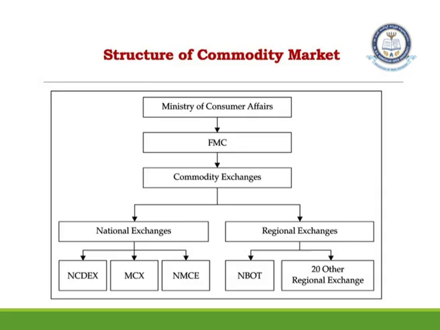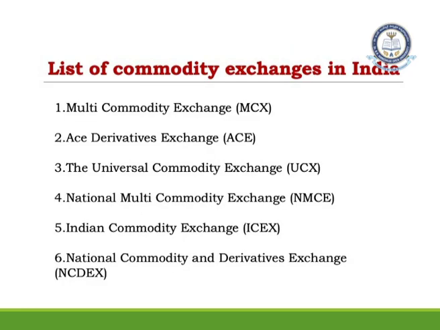At the national level you have the National Commodity and Derivative Exchange, NCDEX, the Multi Commodity Exchange, MCX, and the Metropolitan Exchange, and then 20 other regional exchanges in India. So the structure of the commodity market is the Ministry of Corporate Affairs, FMC, commodity exchanges, national exchanges and regional exchanges. Let us see all these markets one by one, starting with the National Commodity Exchange.